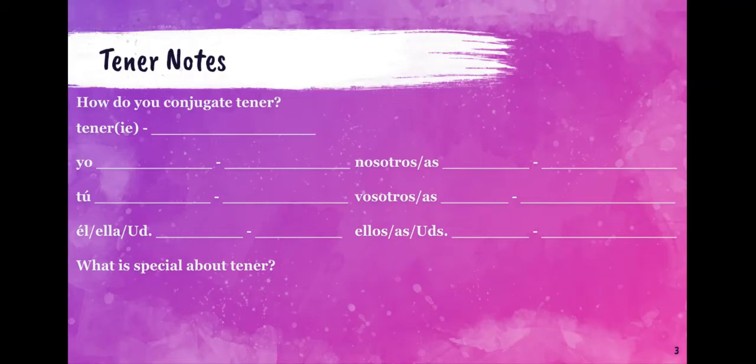Hi, today we're going to talk about how to conjugate the verb tener. So we're just going to start out with the conjugations. Remember that tener means to have. And we're going to talk about what this IE means here in a little bit. And the yo form, tengo, tú tienes, él, ella, usted tiene, nosotros tenemos, vosotros tenéis, ellos, ellas, ustedes tienen.